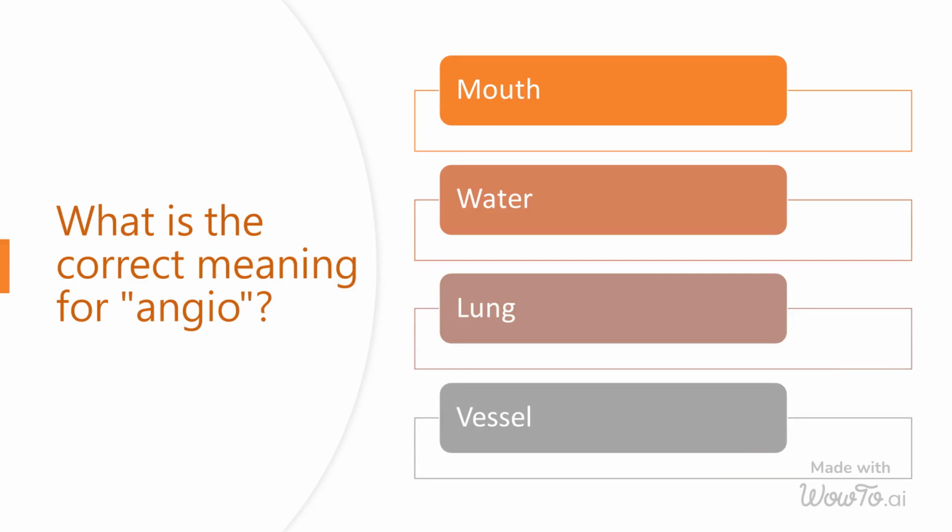What is the correct meaning of angio? Options are mouth, water, lung, and vessel.